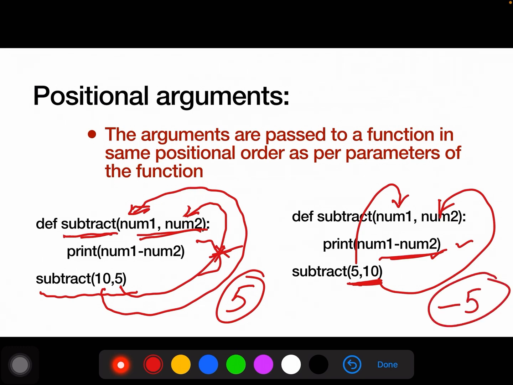So we can see here, if we change the position of arguments, the result may get affected. So we have to pass the arguments in the same positional order as we write the parameters in the function definition.